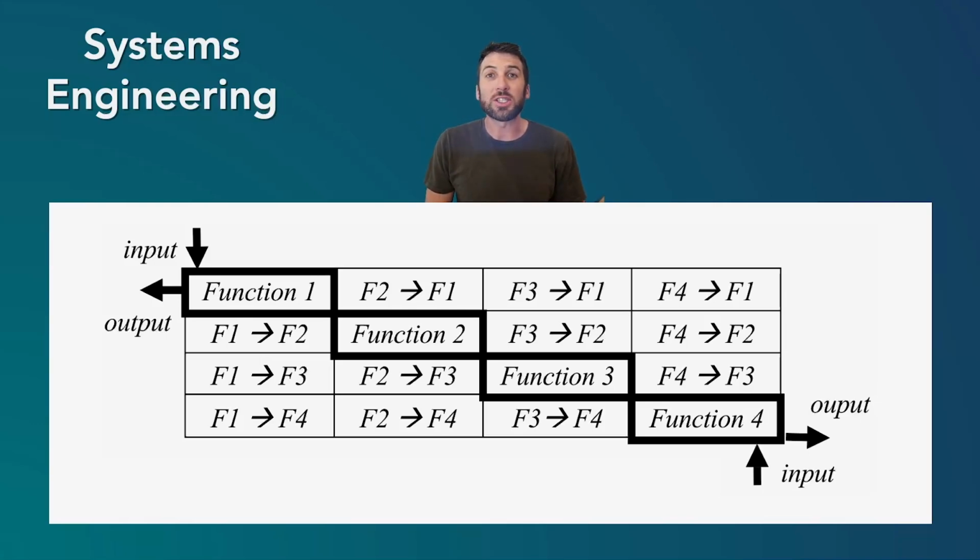So this N2 diagram maps out all the connections between the various components of a system. And you can then map how the inputs relate to outputs and also these other connections in the system. So not just function 1, 2, and 3, but how they all interrelate to one another.